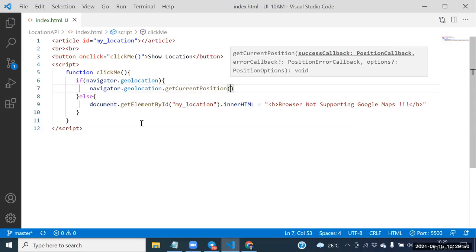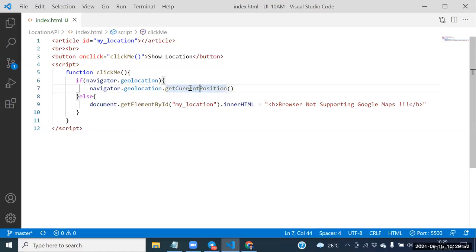Get current position takes how many arguments? Two arguments. What is the first argument? Function one, the success function. Next one, function two. Any name we can place here, not an issue.